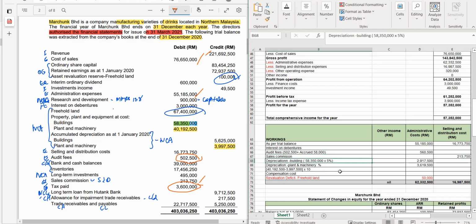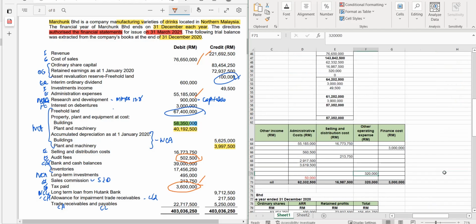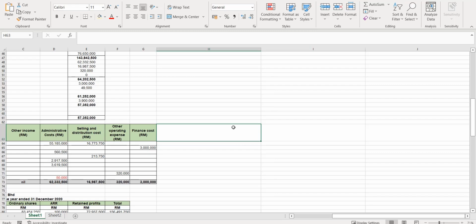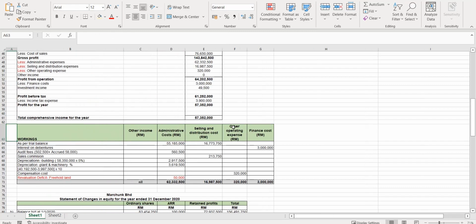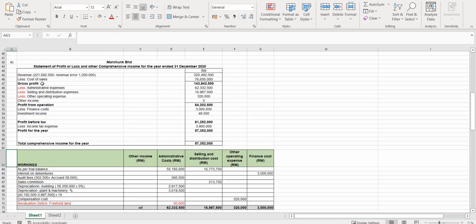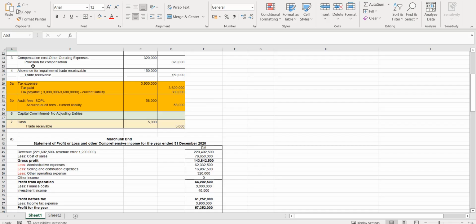Sales commission is under selling expenses. Depreciation, the calculation I've done that. The depreciation for machinery, I've done the calculation. Compensation cost will be under other operating expense. So I will just increase the size here so that it is easy for you to refer. Okay. Compensation cost, remember our entries that you have here. This one. Compensation cost, I put a color for you.